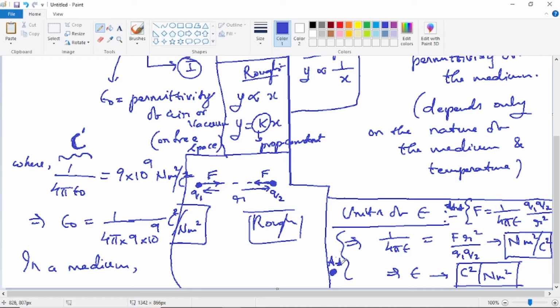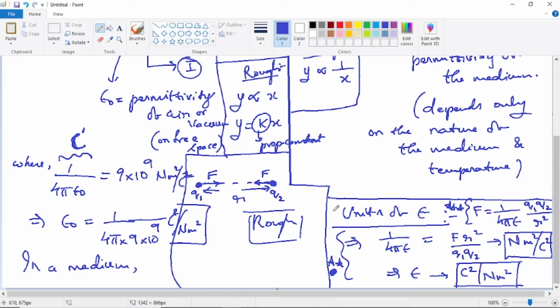Half a star is not possible to draw, so I'm putting a circular spot, 2.5 stars. 2.5 stars means if you can learn it by heart, you can, otherwise it's not required. It can be derived from the equation. So this is the equation which is really to be learned by heart, Coulomb's inverse square law equation, from which the units can be very easily obtained.